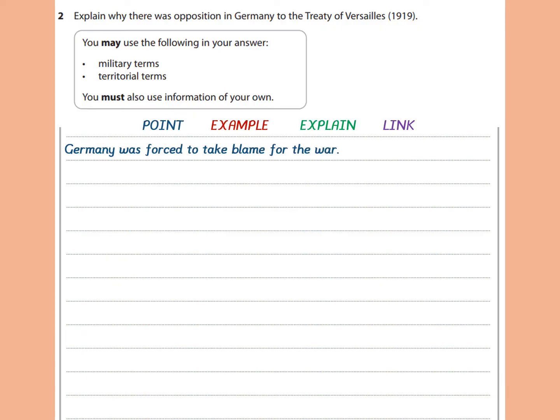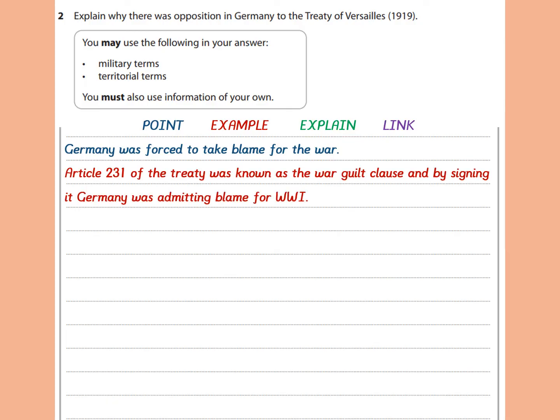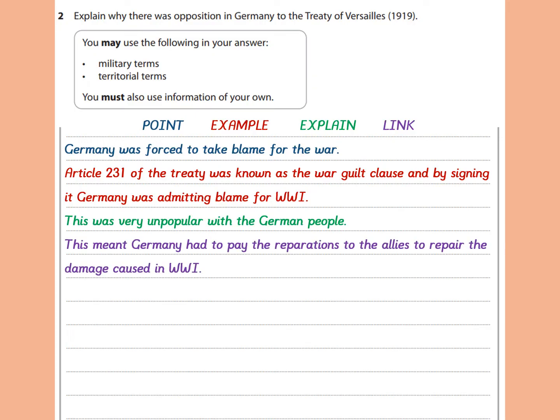Germany was forced to take blame for the war. Article 231 of the treaty was known as the War Guilt Clause, and by signing it, Germany was admitting blame for World War I. This was very unpopular with the German people. This meant Germany had to pay the reparations to the Allies to repair the damage caused in World War I.